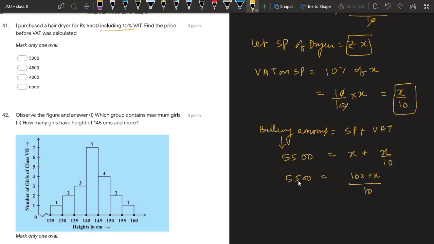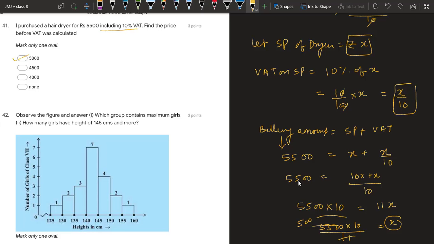This 10 will come to the left side in multiplication, and here we have 11x. x is equal to 5500 into 10 upon 11. 11 5s are 55, then 5 times 10 is 5000. So x, which is our selling price, is rupees 5000.